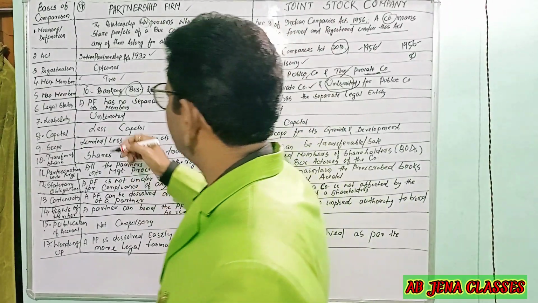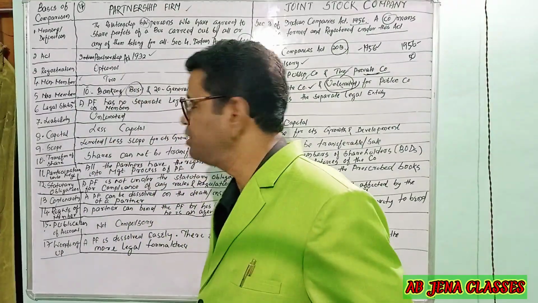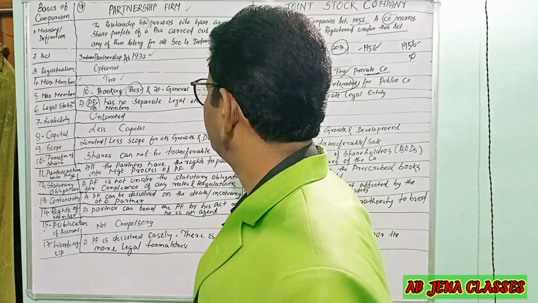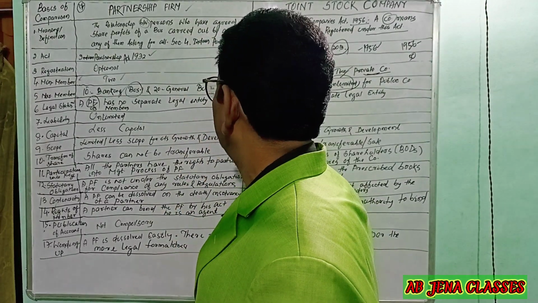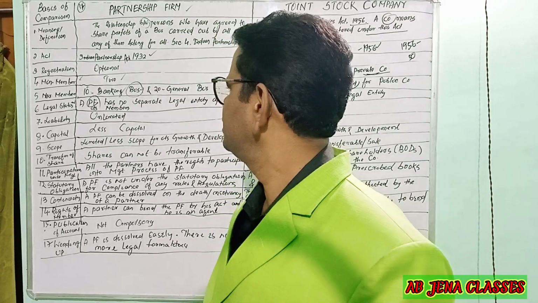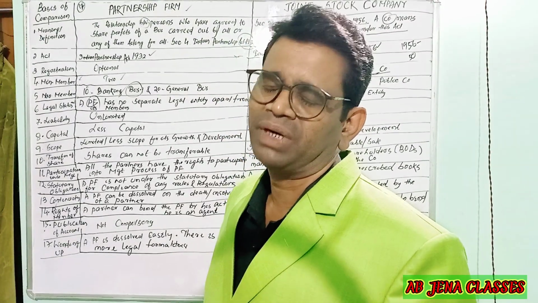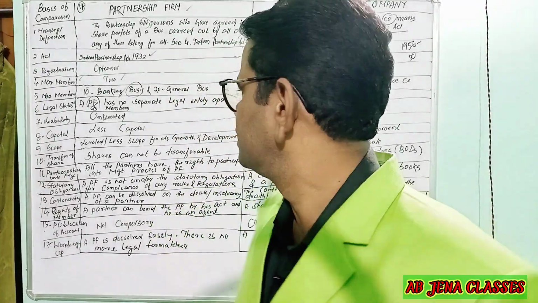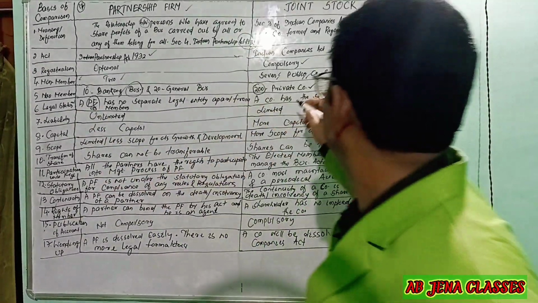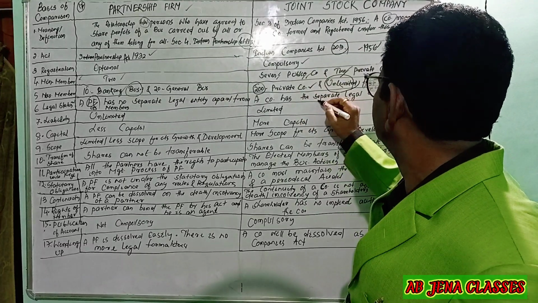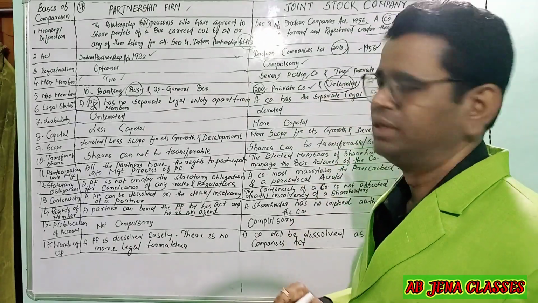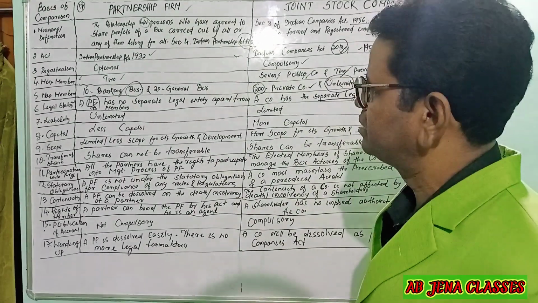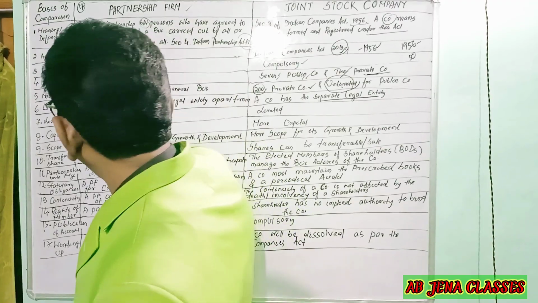Next is the legal status. It's also very vital. A partnership firm has no separate legal entity apart from its members, because the properties of the business and the assets of the partners will be treated as one. Whereas a company has a separate legal entity as per the new Companies Act 2013. Then the next one is liability.